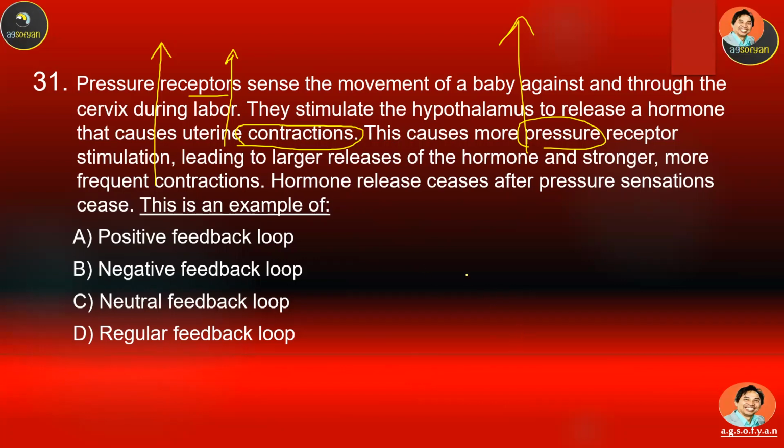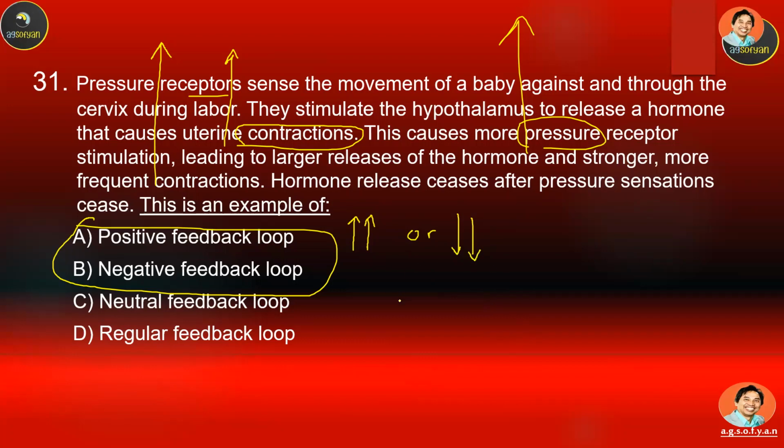Okay, remember there are two types of control system, positive feedback and negative feedback. Positive feedback: when the stimulus increases, the response will increase, the same way. Or if the stimulus decreases, then the response will decrease.